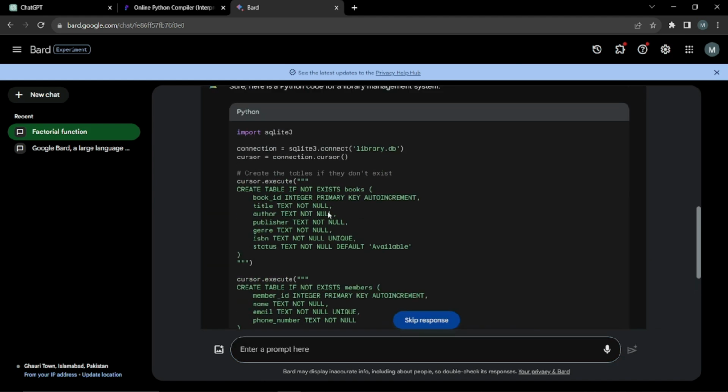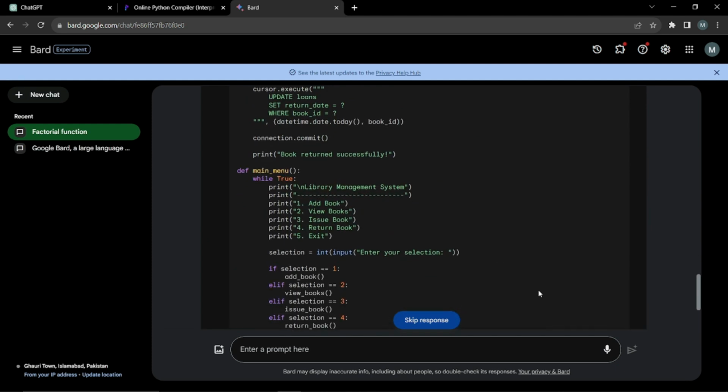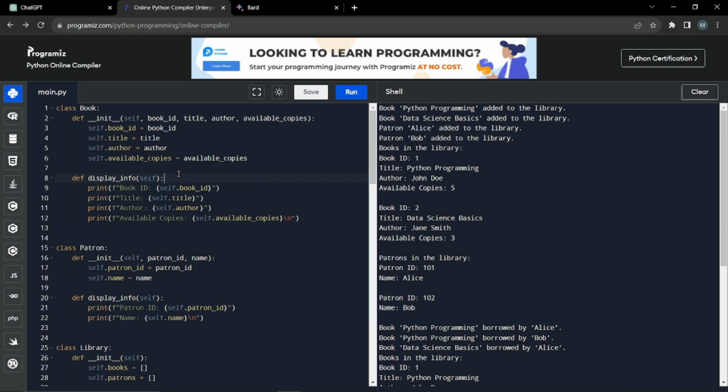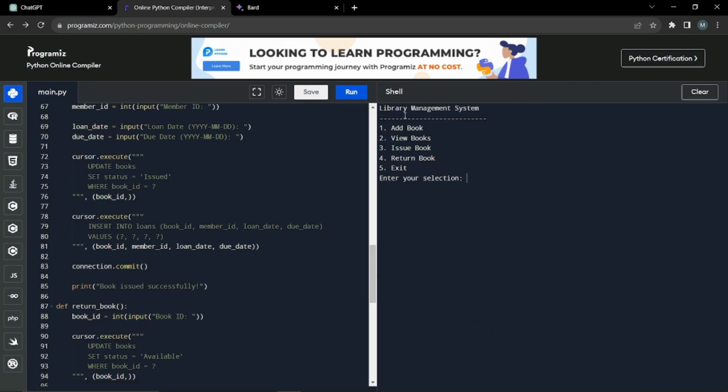All right, so Bard is also going to provide me with the library management system code. You can see it provided me the complete code for us. And now if I go ahead and copy this code, come to my Python compiler and paste it right over here, as you can see, it's saying library management system. So Bard is really working effectively in this case, because it's really a new tool as compared to ChatGPT.